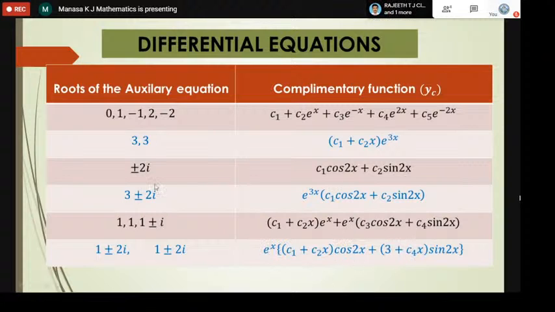Then inside it is the same as the repeated roots. It is c1 plus c2 x of cos 2x, since the imaginary part is 2, plus c3 plus c4 x of sin 2x. It is the same as this one, c1 cos 2x plus c2 sin 2x. But since these imaginary roots are repeated, in the place of c1 we have c1 plus c2 x, and in the place of this one we have c3 plus c4 x. This is c3, not just 3.